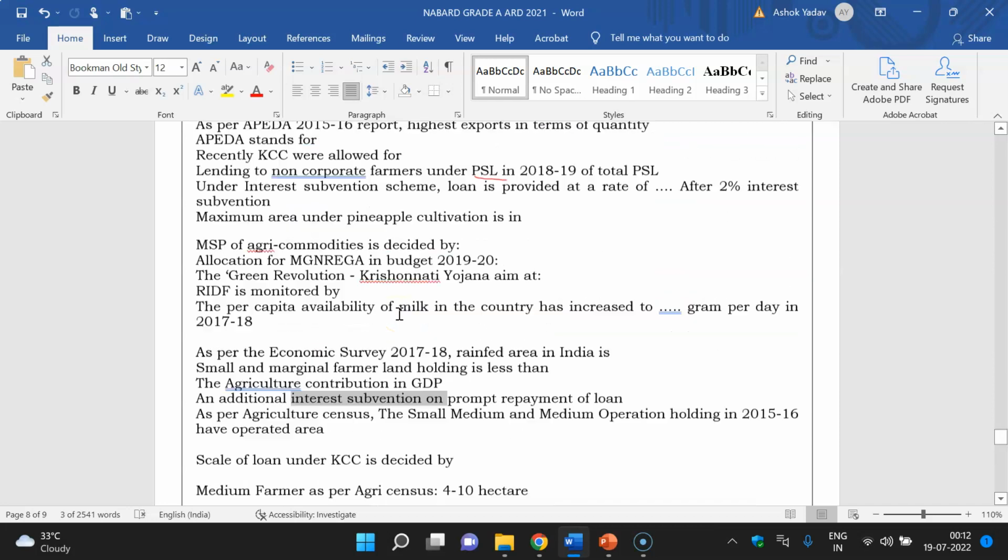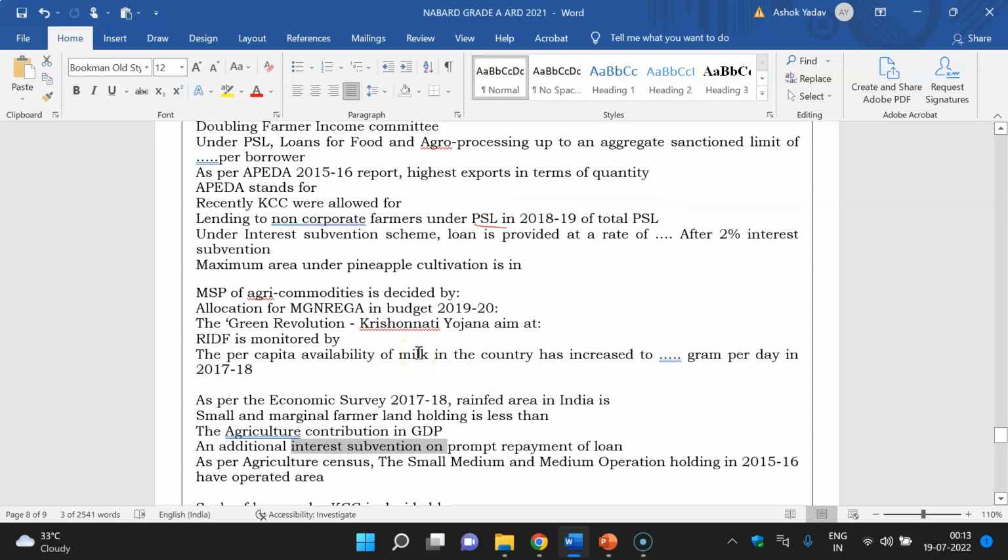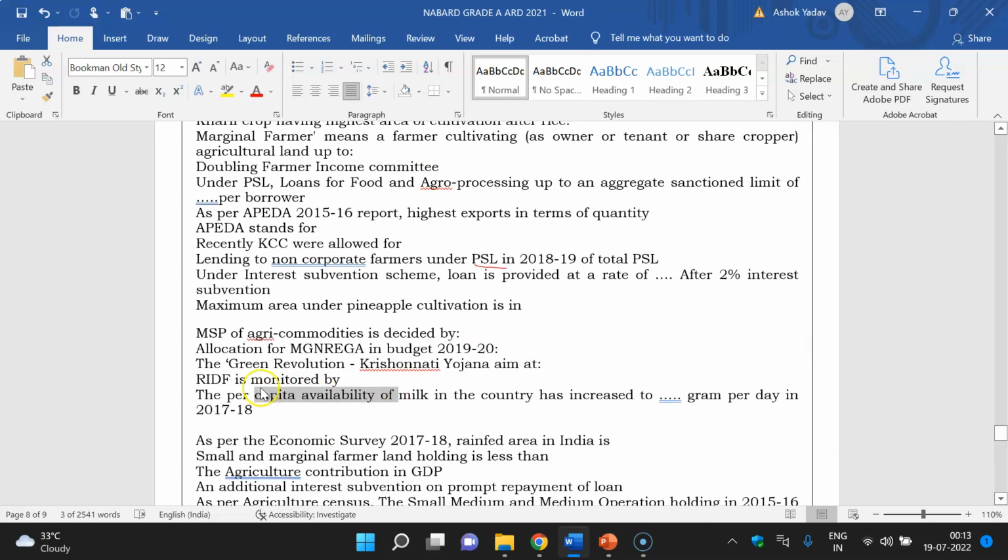You can see questions in this section, like scale of loan under KCC, medium farmer, agriculture census, livestock census, that is important, APEDA related questions, and the economic survey, agriculture sector's contribution in India's GDP, interest subvention related questions. Every year they are asking questions related to agriculture's contribution in India's GDP, per capita availability of milk, RIDF related questions, green revolution, MSP of agri commodities is decided by, allocation of MGNREGA.